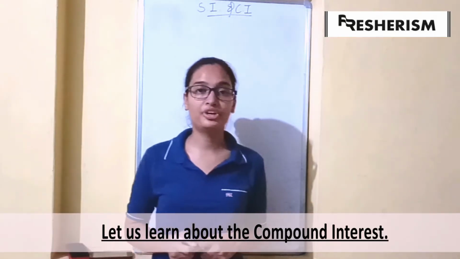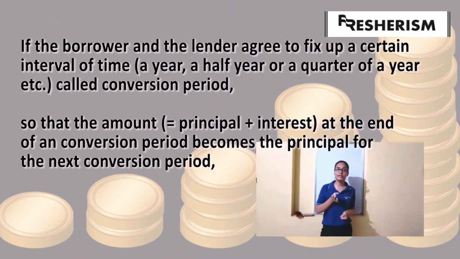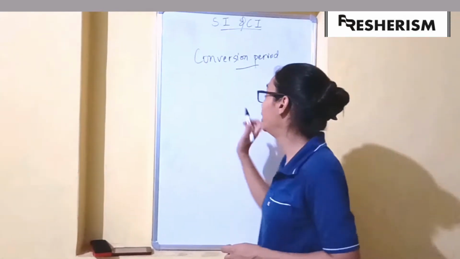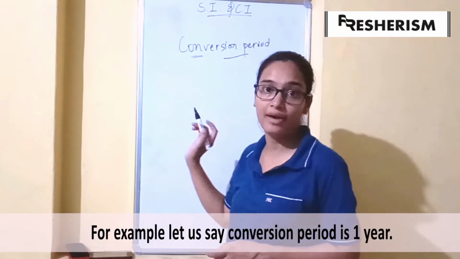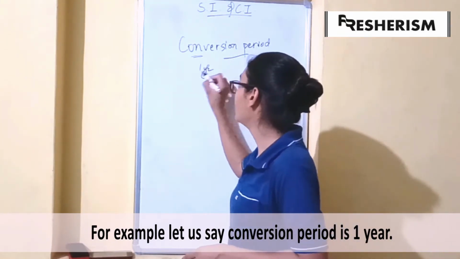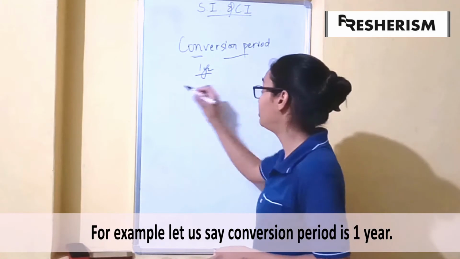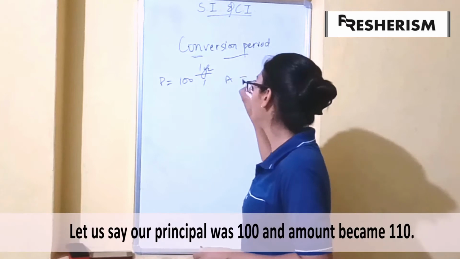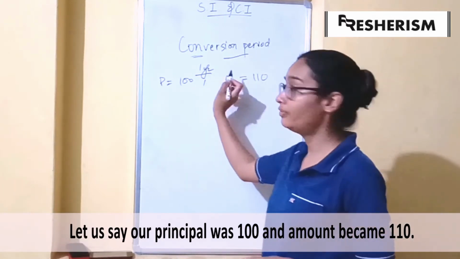Next topic is compound interest, or CI. If the lender and the borrower agree to fix a certain interval of time called the conversion period, after which the amount will be treated as the principal. Let us say that the conversion period we have is 1 year.